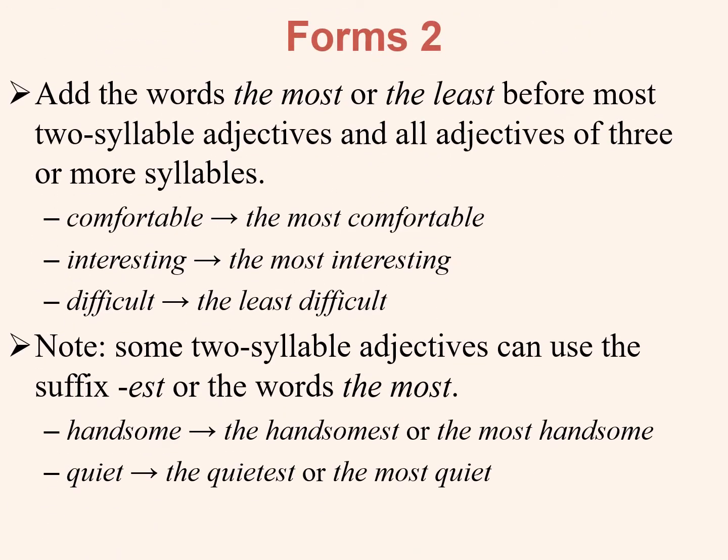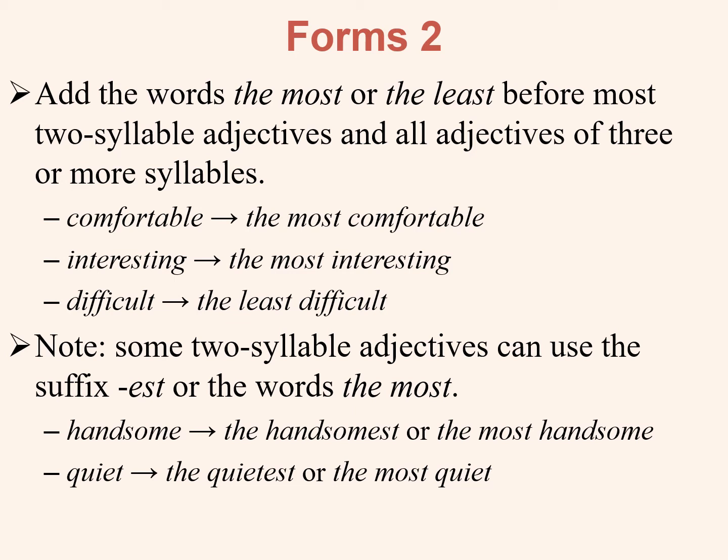The second way to form the superlative is by adding the words the most or the least before descriptive adjectives. We use the most or the least before two-syllable adjectives and before all adjectives of three or more syllables. Here you see some examples. Comfortable, the most comfortable. Interesting, the most interesting. Difficult, the least difficult. So, if the adjective has two or more syllables, in most cases we will use the most or the least to form the superlative.